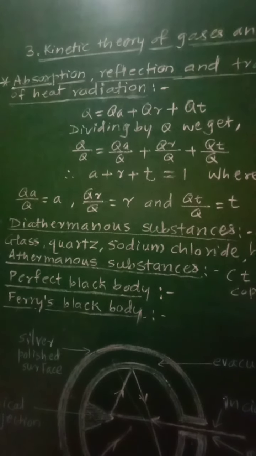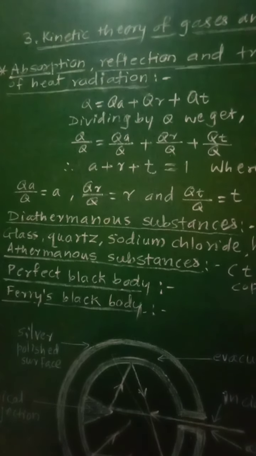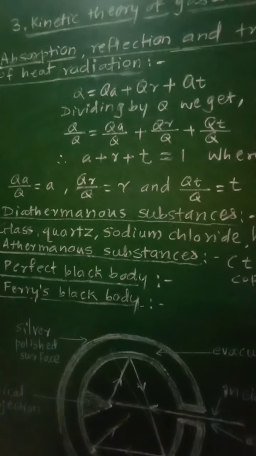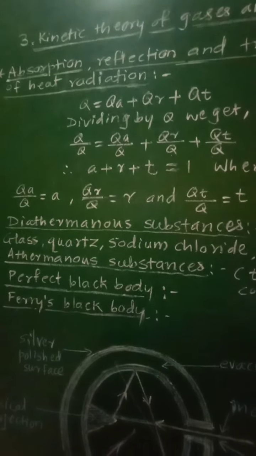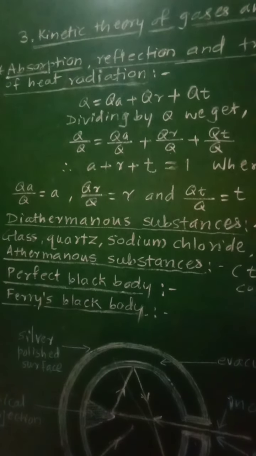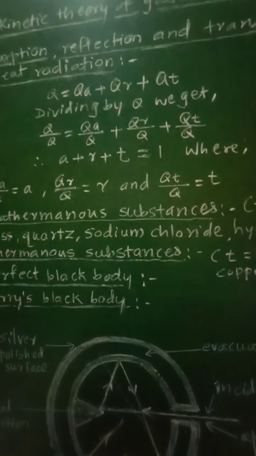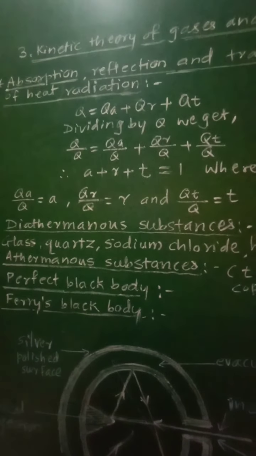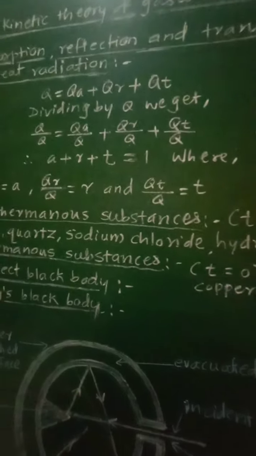The ratio of amount of heat energy reflected to the total amount of heat energy incident on the body is called as coefficient of reflection R. Then let us consider the third one, that is coefficient of transmission.